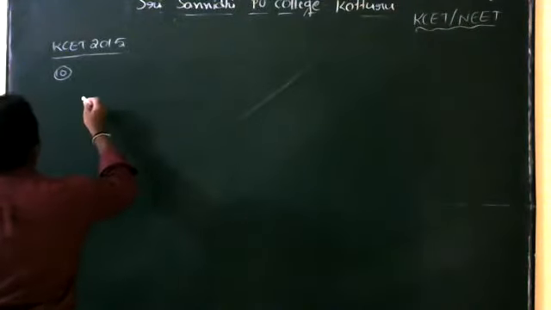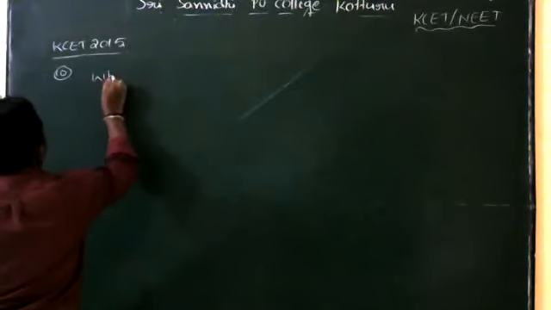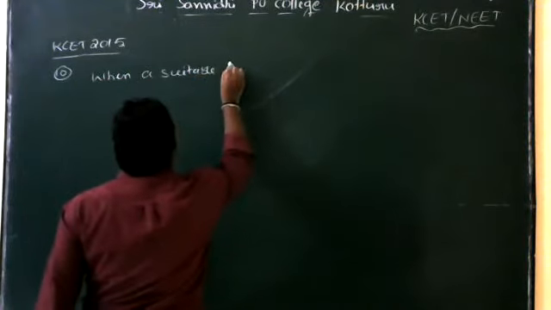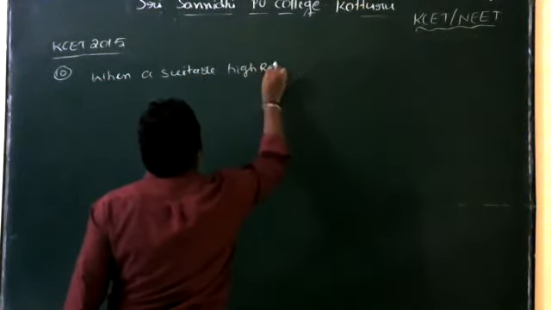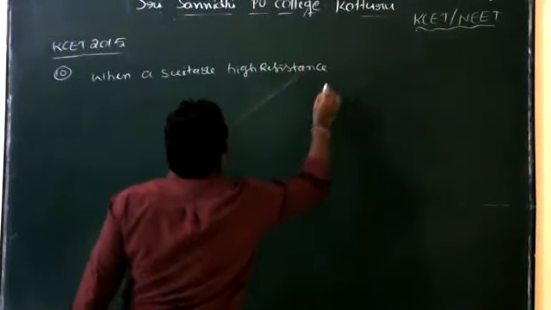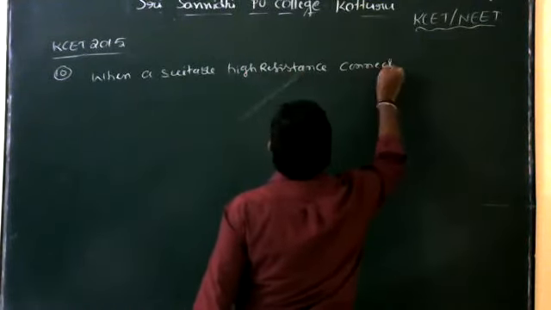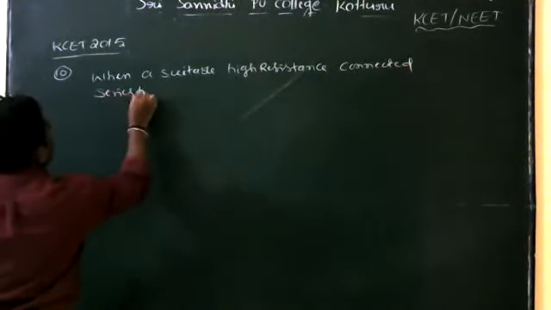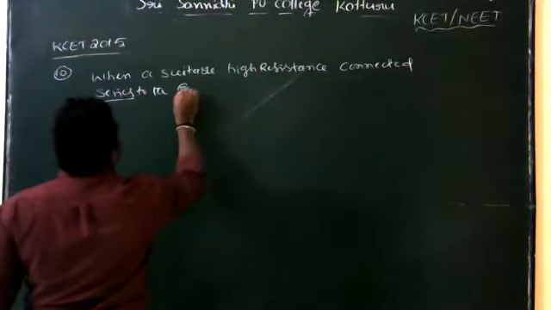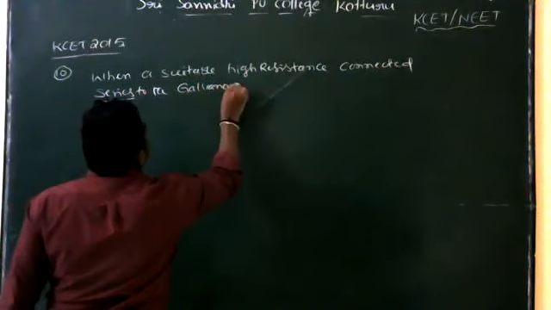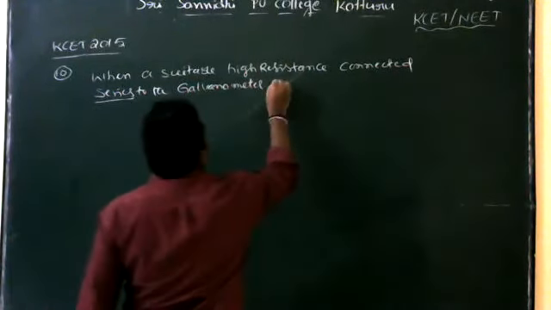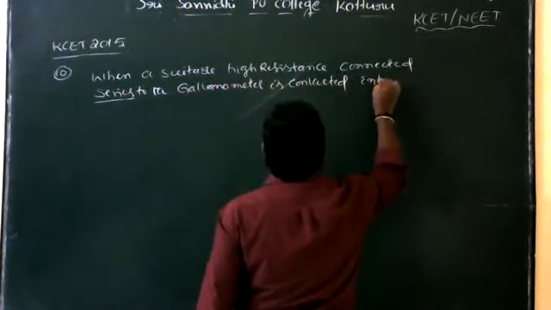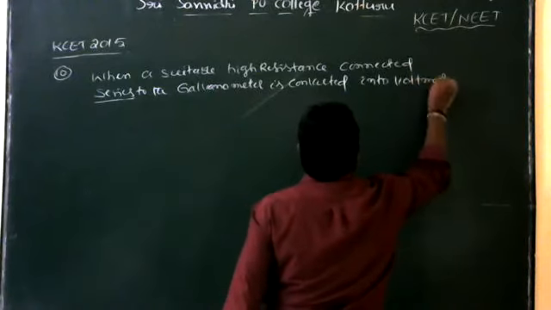How to convert a galvanometer into a voltmeter? When a suitable high resistance is connected in series to the galvanometer, it is converted into a voltmeter.